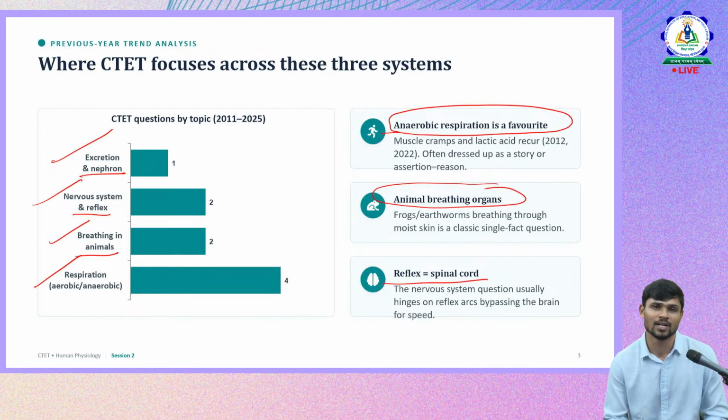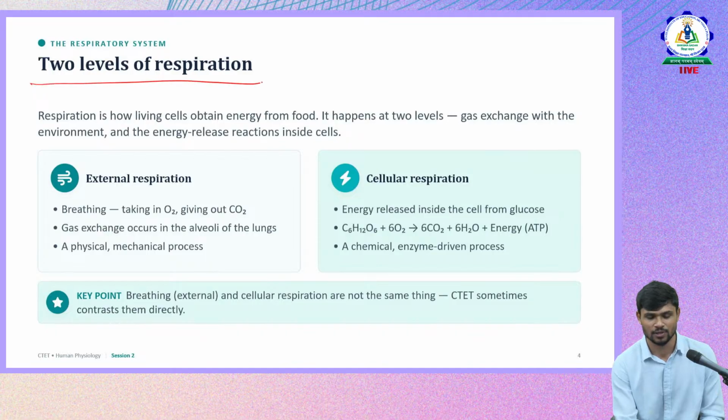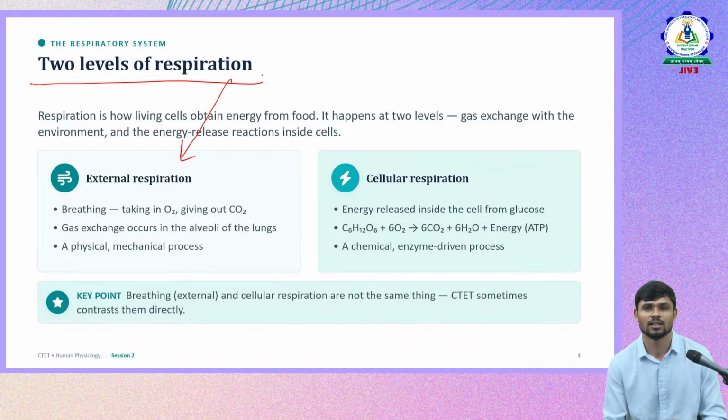So let us move forward and focus on these concepts more, because there were repeated questions based on them. Let us know the facts and understanding of these concepts, then we'll move on to solving previous year questions. First we'll go with the respiration process. In respiration there are two stages, or we can say two parts. One happens externally, that is external respiration. The other happens in cellular respiration.